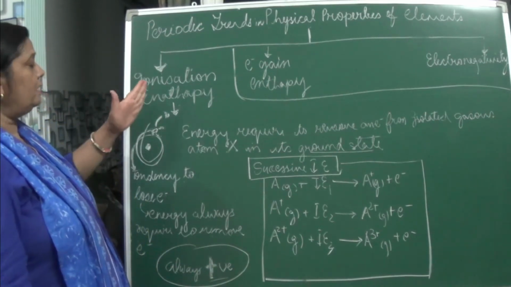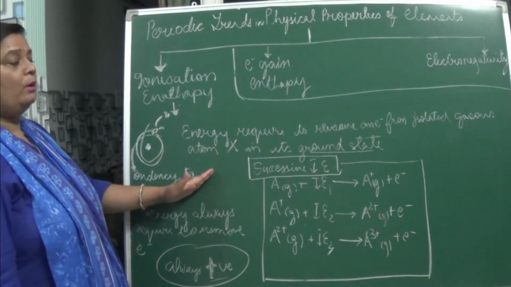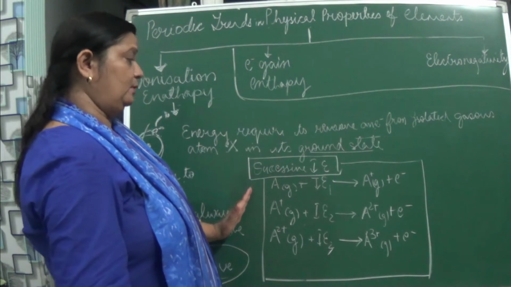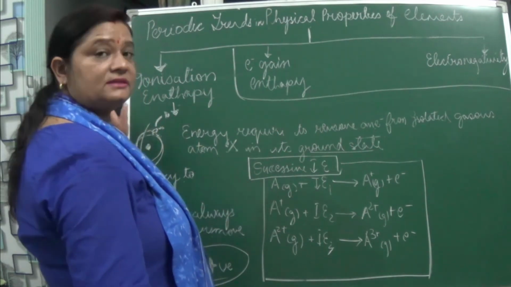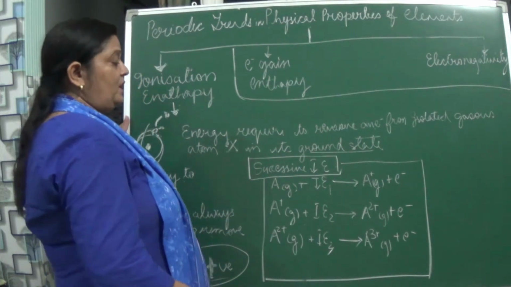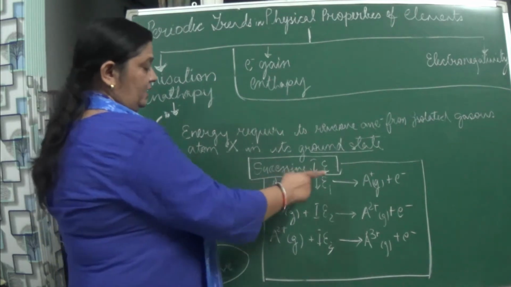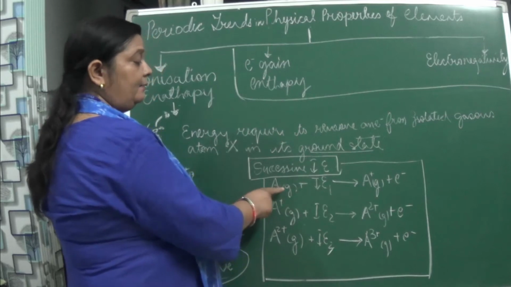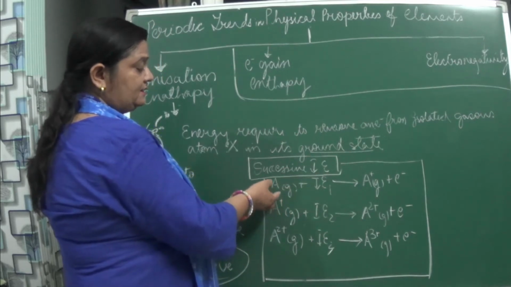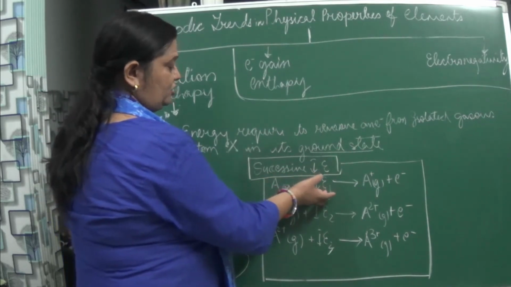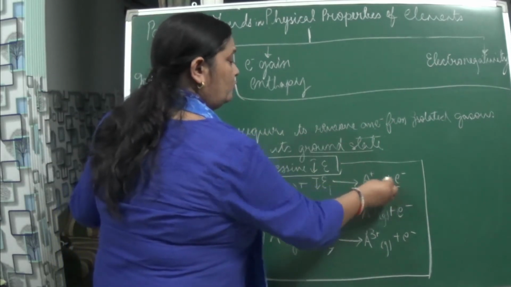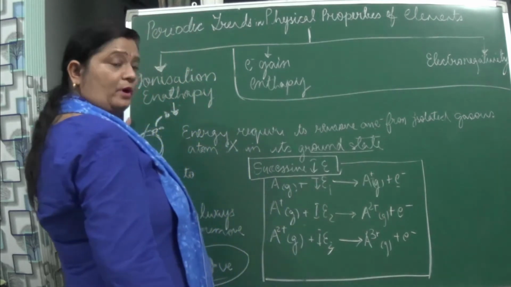When we are talking about ionization enthalpy, there is successive ionization enthalpy. What do we mean by successive ionization enthalpy? Suppose one electron is removed. I have just taken a general example, A plus the first ionization enthalpy: the energy which we are providing, one electron is being removed, and now it has become A positive.